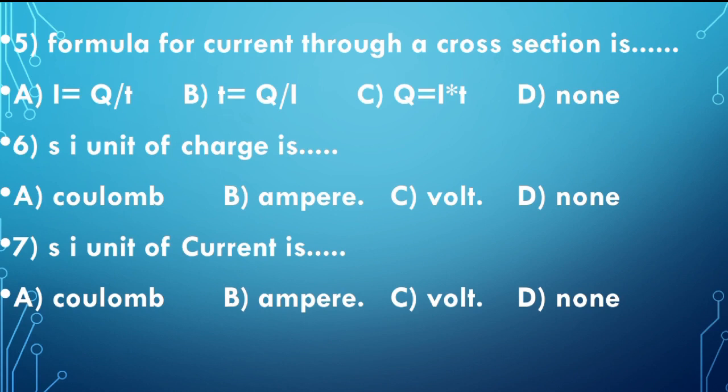So therefore the answer will be, the SI unit of electric charge will be coulomb. Okay, the answer will be coulomb. So therefore you need to pick the first option. So therefore A is correct, coulomb.